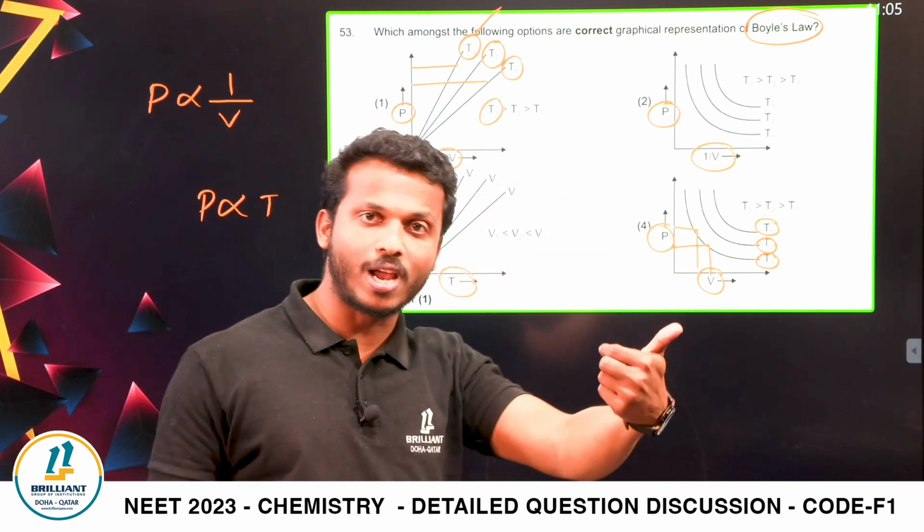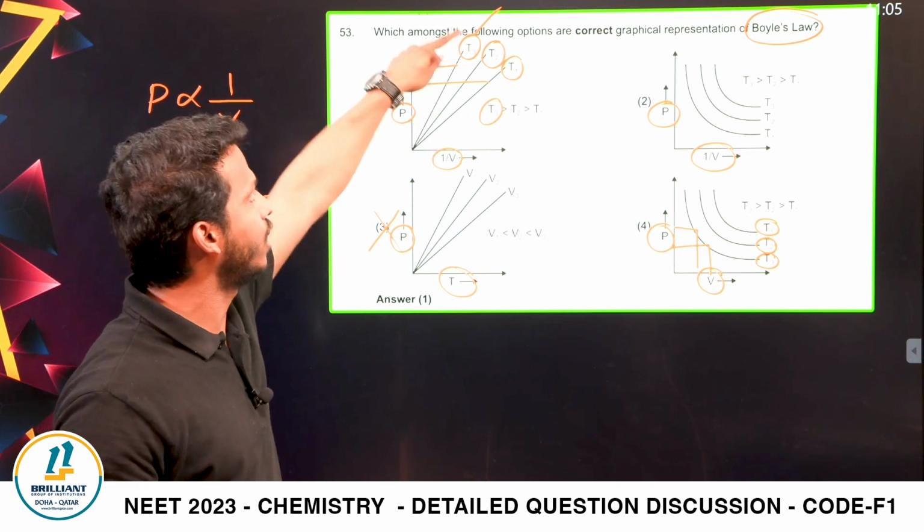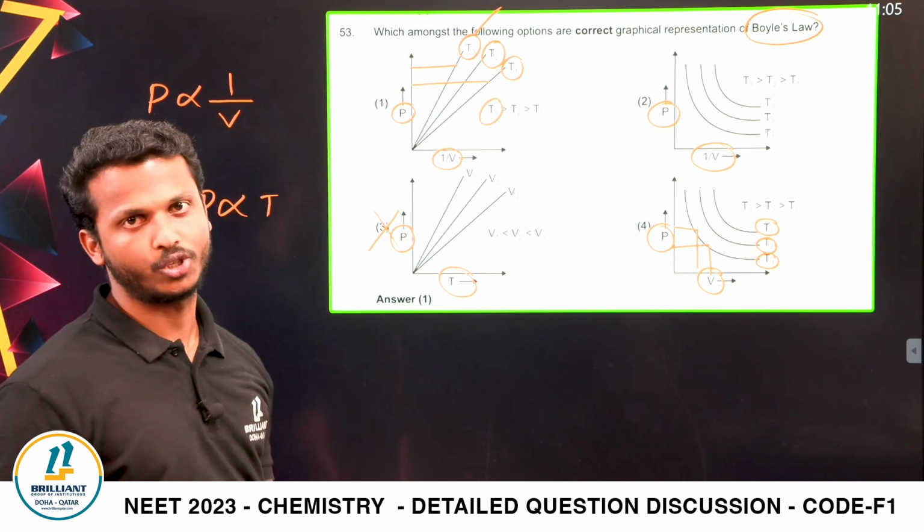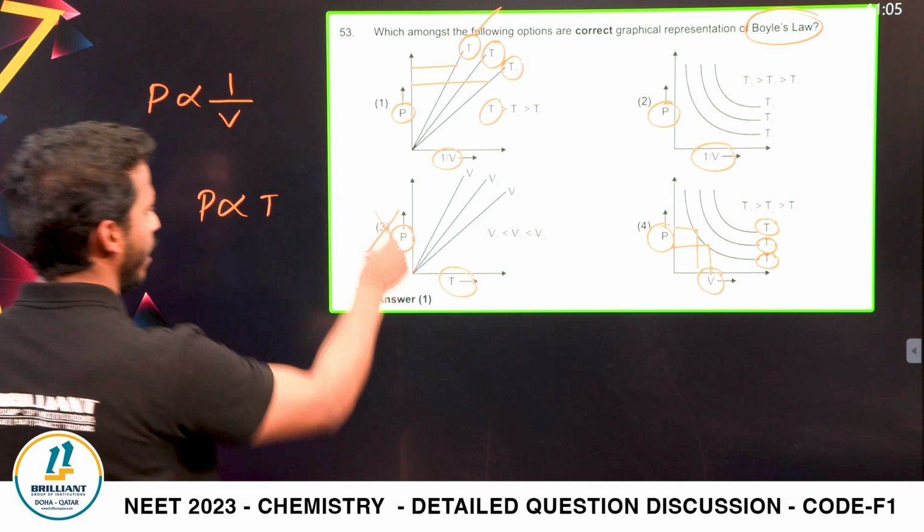Pressure against 1 by V. This is directly proportional, and at a high temperature, pressure should be high. Correct answer is option A.